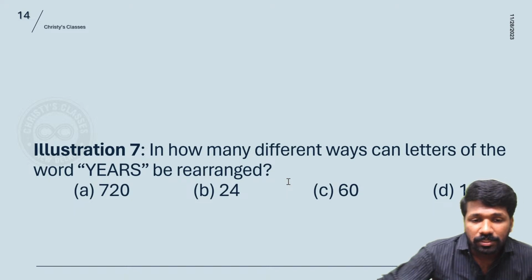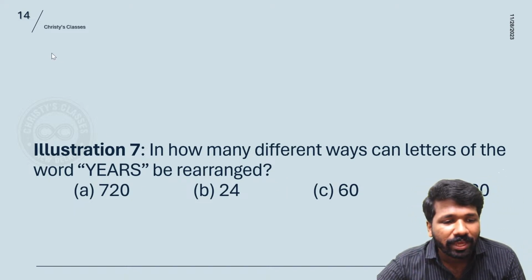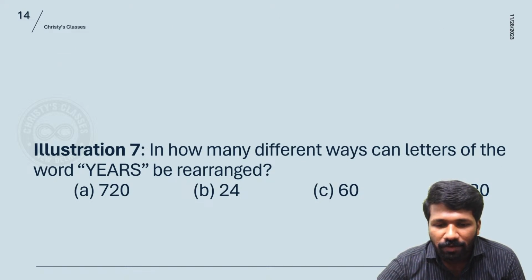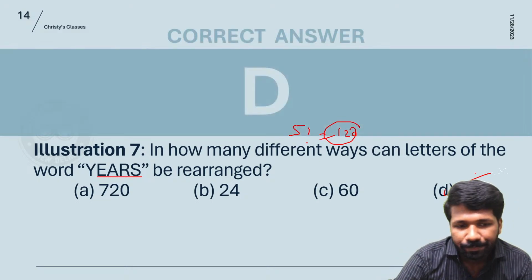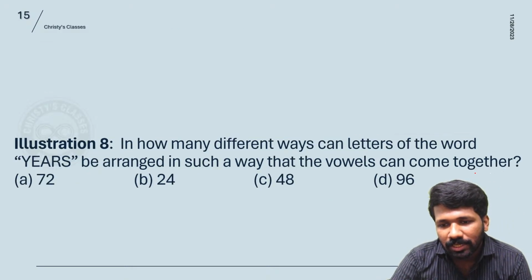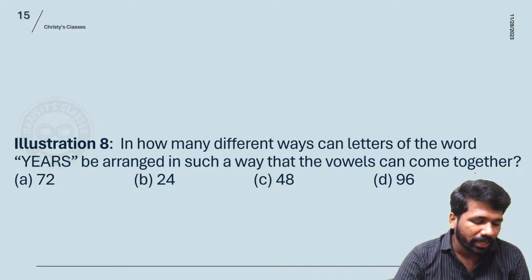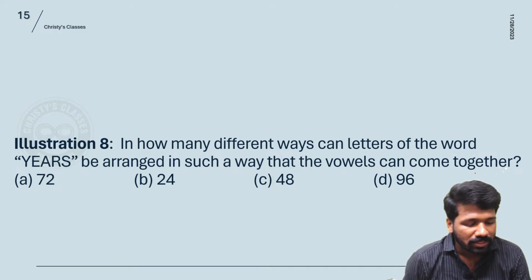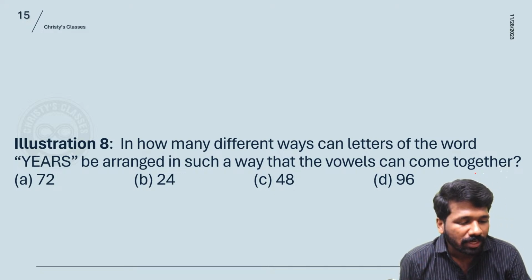Okay, many of you got it. Very good. So instead of ABCD, it is YEARS now. Same way you can do. YEARS is a 5-letter word. A 5-letter word can be rearranged in 5 factorial ways, that is 120 ways. So option D is the correct answer. Super easy, right? Now the same question can be asked another way: vowels can be together. Make a try, all of you.